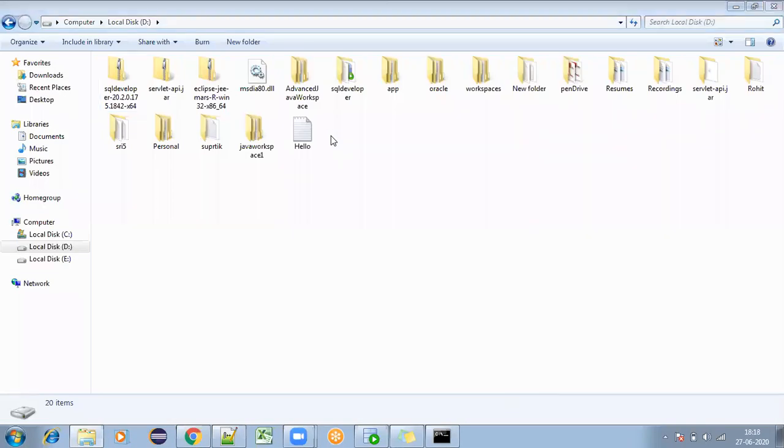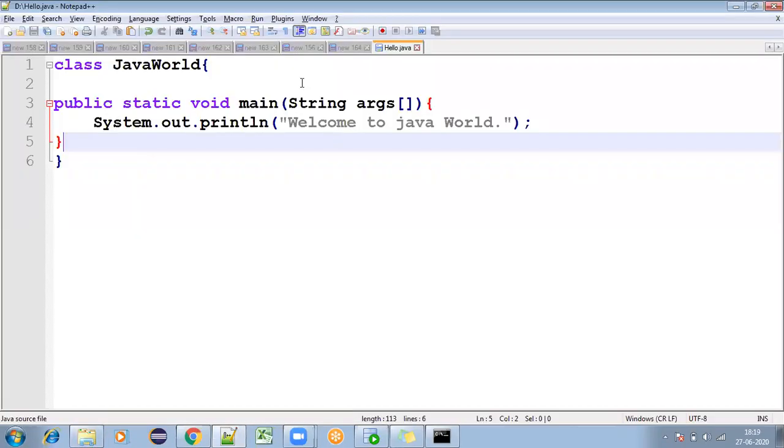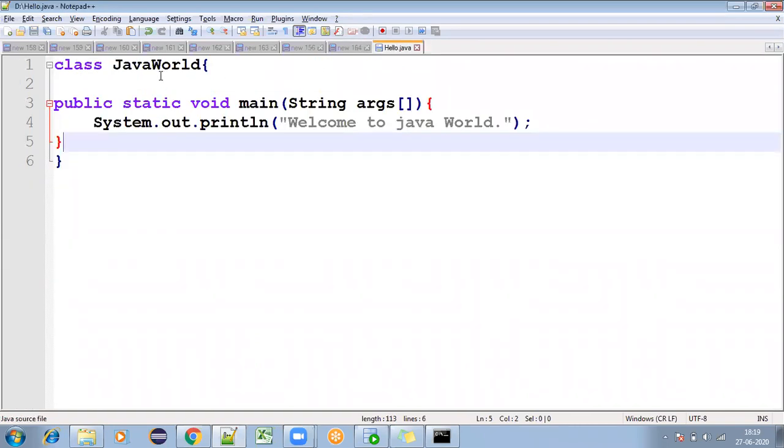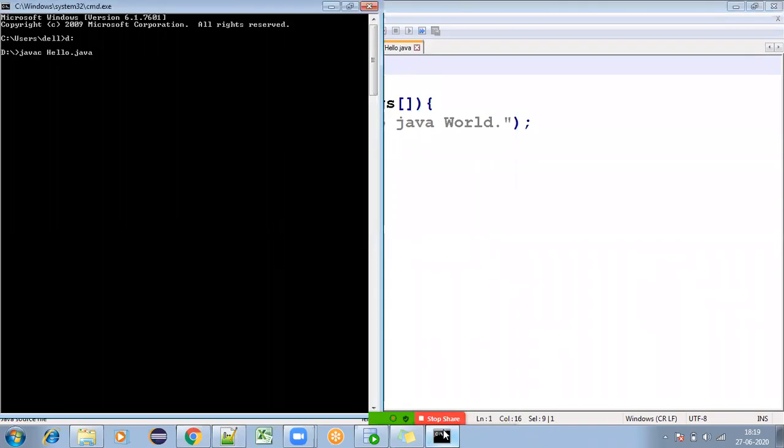Then you can simply say no here. You can say file name and class name should be same or not: no need. But there is a limitation here, there is one catch here. No need, but what is it? Here my class is a simple class, that is Java world, and the file name is hello.java. Whether it is executing or not, first we need to understand.